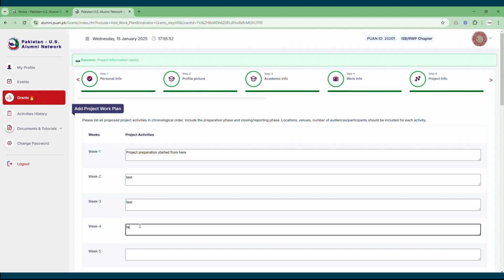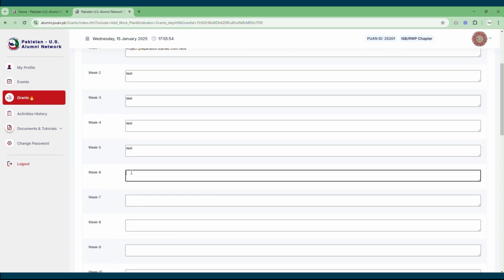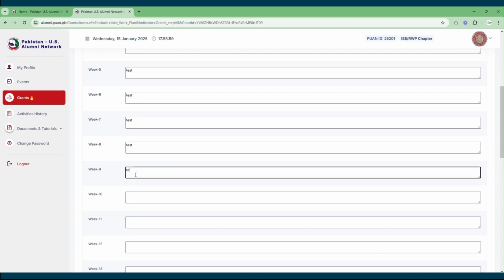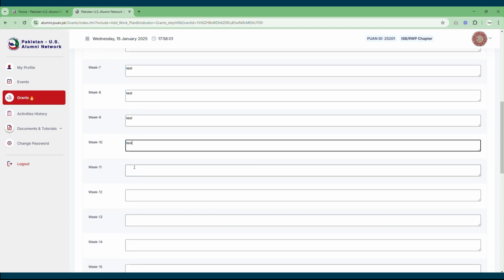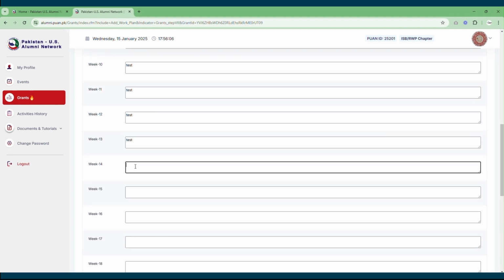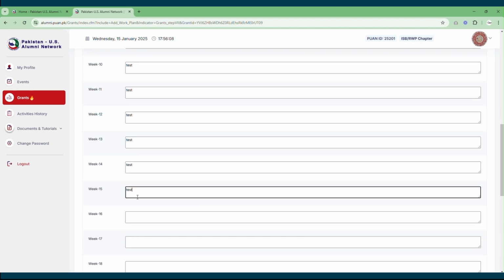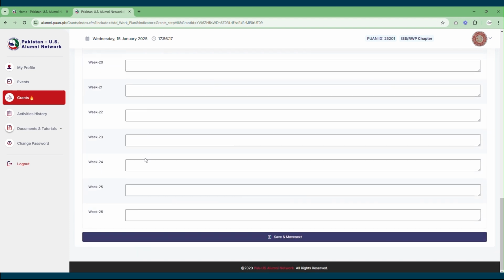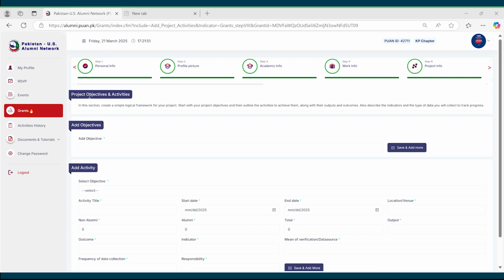Similarly, you would need to fill in information for all the weeks, that is, what exactly you will be doing in every relevant week related to your project. Then you need to click on the save and move next button. Then comes the project objectives and activities.